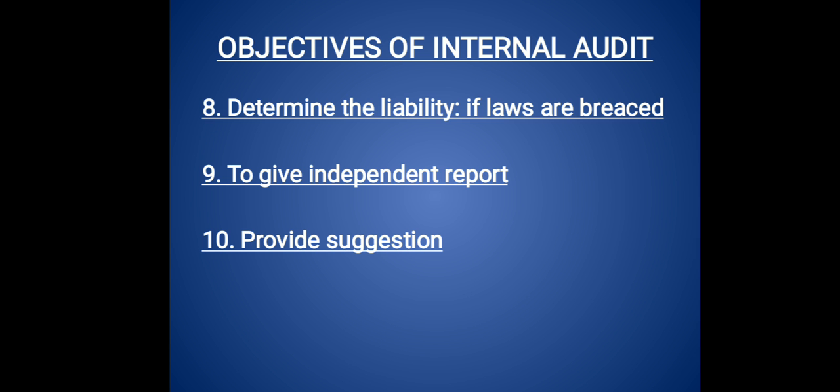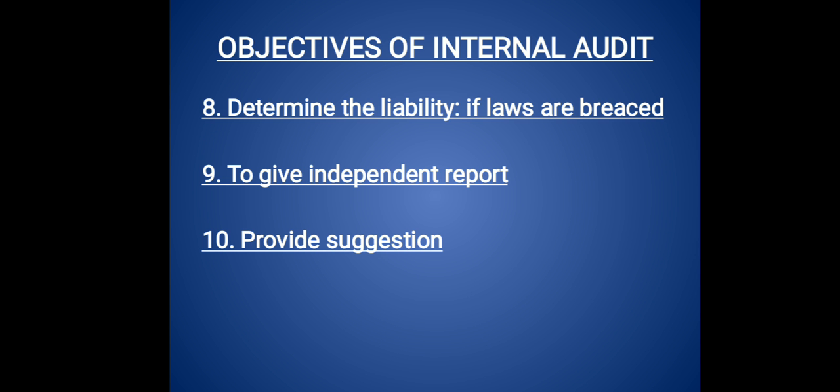Then independent report. So as we know the meaning of auditing is a systematic and independent process, okay. So here the internal auditor, even though he is working inside the company, he has to give his independent report, okay. He has to say, suppose if something is wrong, he has to say it as wrong. If there is breaching of accounting standards, then he has to say it, okay. He should not compromise with his duties and rights.